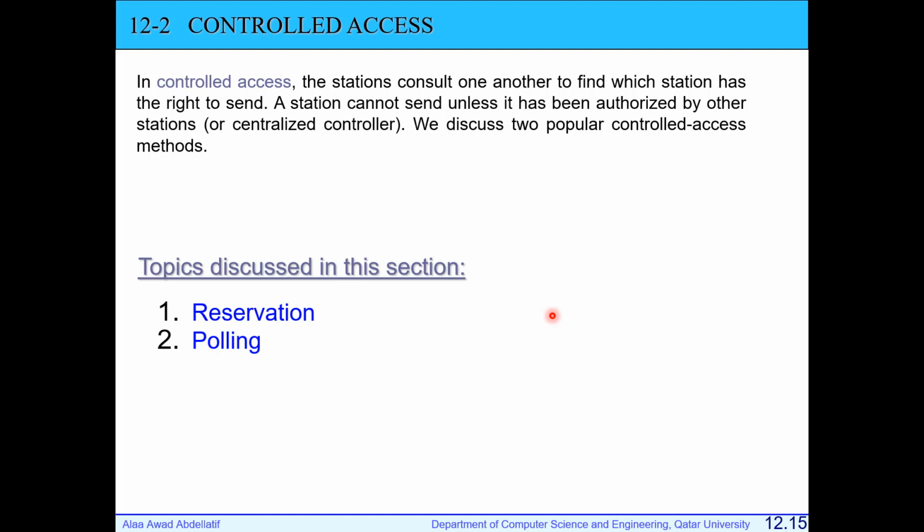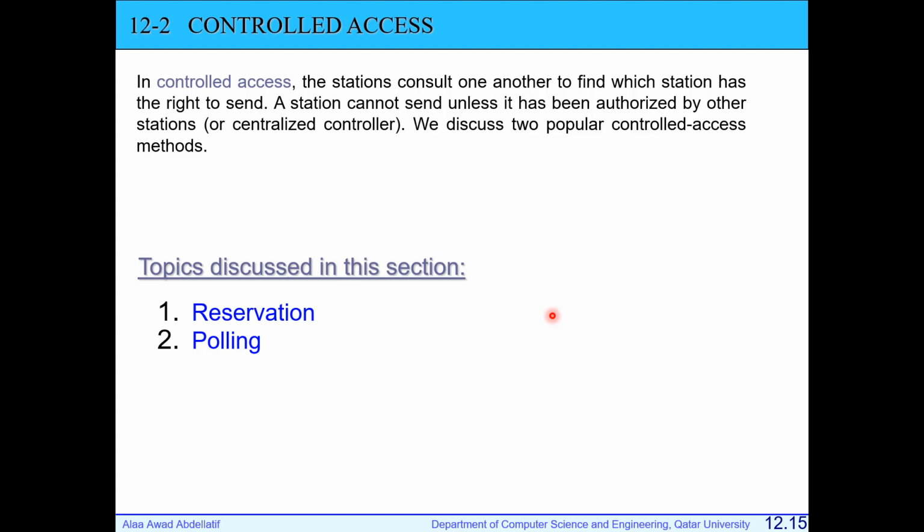Now we'll move to the second category, which is controlled access. In controlled access, there will be a centralized controller. If you have multiple nodes sharing the same link, for example node 1, 2, 3, there will be a central controller. For example, we choose node 3 to be the central controller, and node 3 will define if station 1 should transmit or station 2 should transmit.